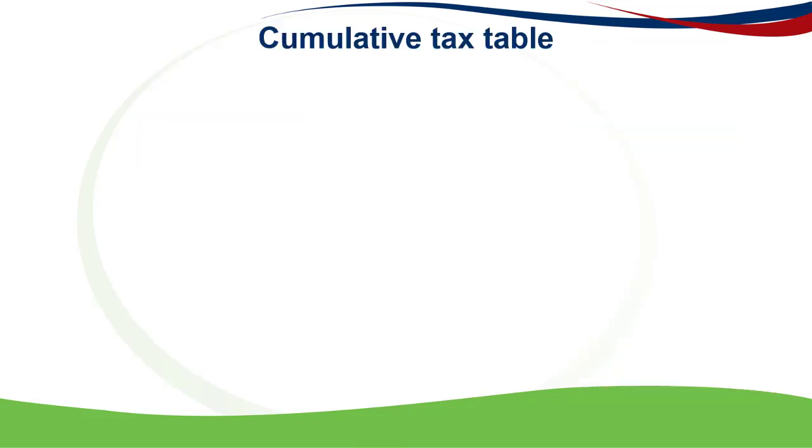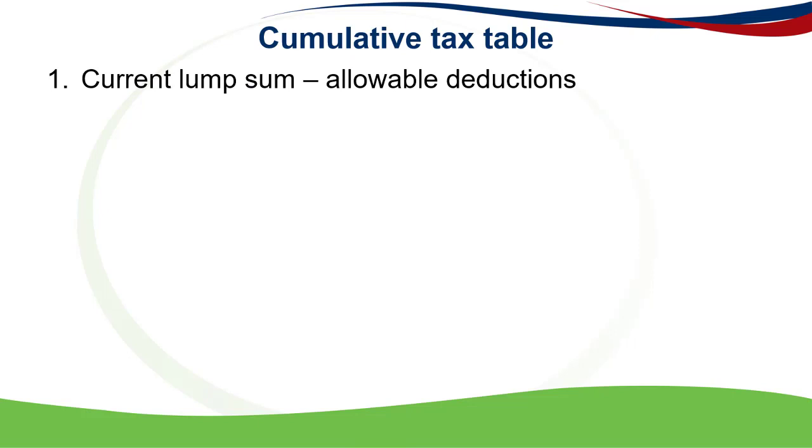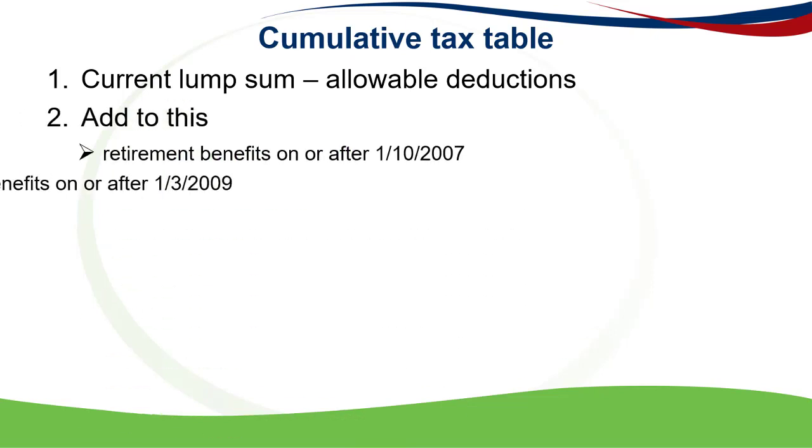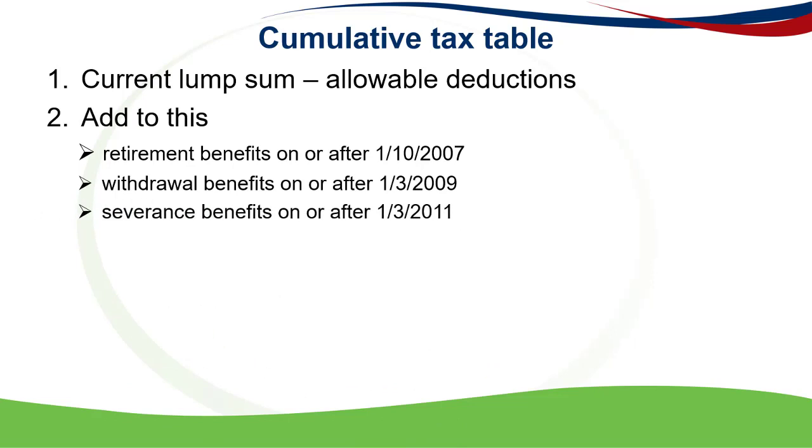Last thing that you need to know when calculating the tax on lump sums is that it's a cumulative tax table. So it means that all lump sums received in the past will also be added together to work out the rate at which the current lump sum is taxed. So in order to do this, you need to take the current lump sum less its allowable deductions and add to this, and please note the dates because it differs for different types of benefits.